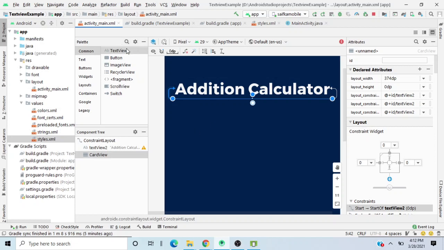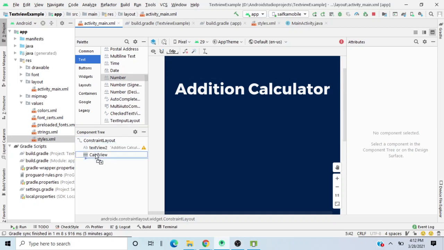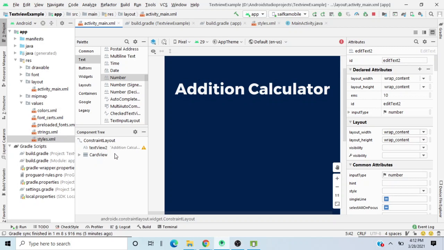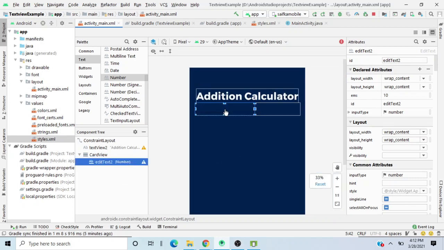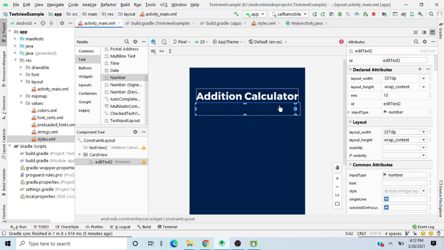We'll be adding an edit text first, which will be a plain text. Okay, it won't be a plain text. We'll just add a number. We'll just drag and drop it over here. Okay, inside the card view, we have this edit text. Okay, I'm sure you can see this. All we have to do is change the color of this thing.